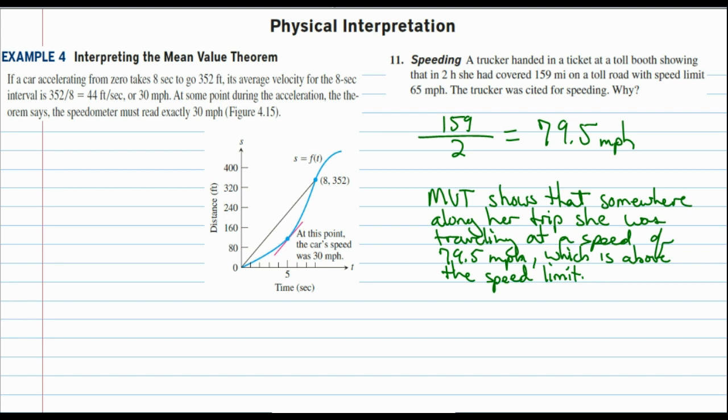And I believe Indiana uses this system. When you enter into the toll roads in Indiana, they hand you a ticket and it's got the timestamp on it. And then, somewhere down the road when you get off, they see how far you've gone and how much time, and if you've traveled too fast, they give you a ticket. So be careful of the mean value theorem in Indiana.